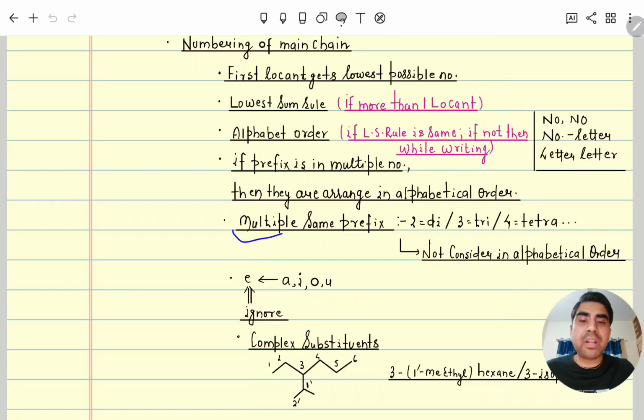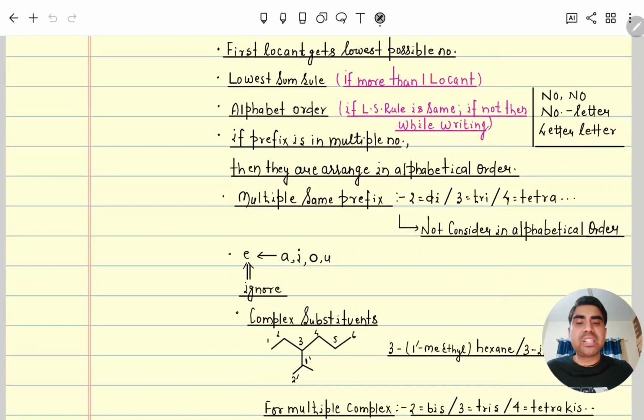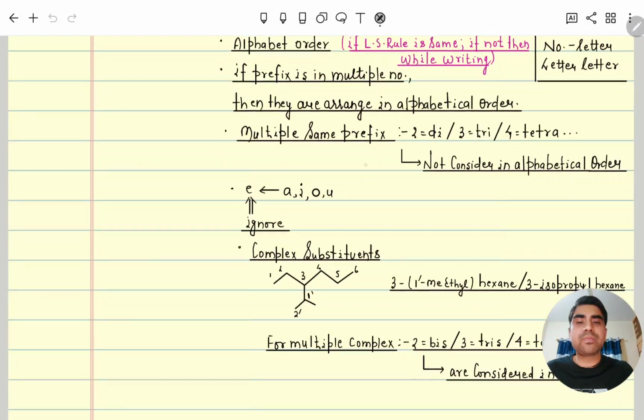Next, multiple same prefix. If two of the same prefix are there, use di. If it is 3, tri. If it is 4, tetra. Remember, while writing IUPAC naming, if E is coming and after that A, E, I, O, U is coming, then E you can ignore. We will study it also.